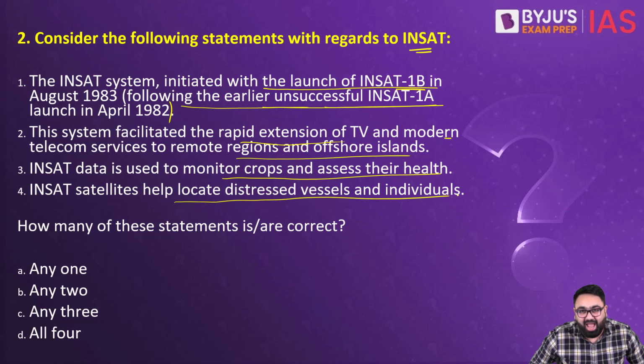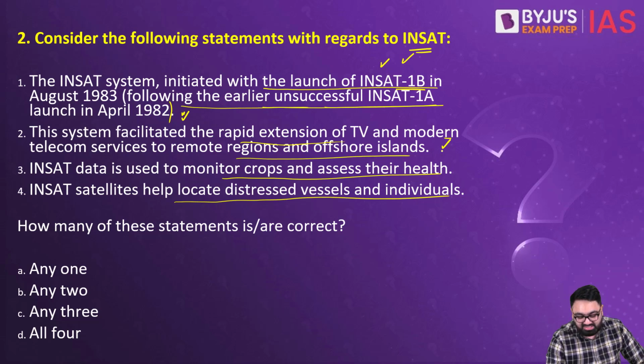Now, ISRO has been extremely proud of its INSAT system. So, INSAT system is a group of various satellites coming together to serve multiple purposes. All these mentioned here are true. The first ever launch of INSAT satellite was unsuccessful. It was in April 1982. The first successful launch was INSAT 1B, August 1983.